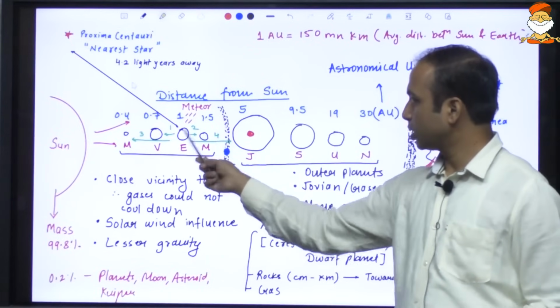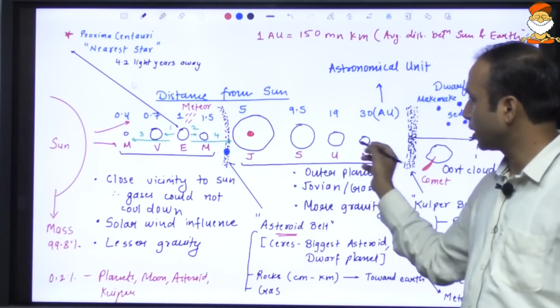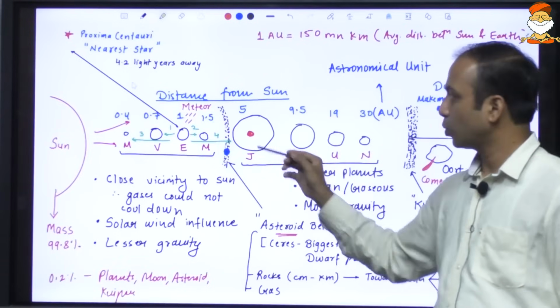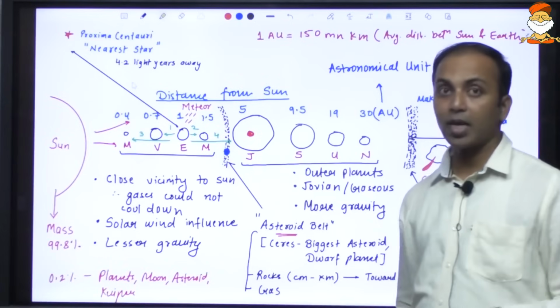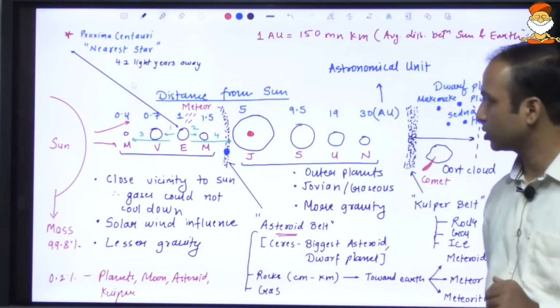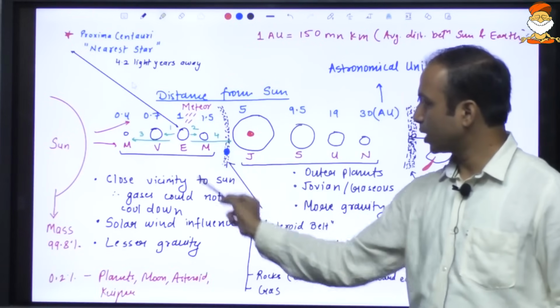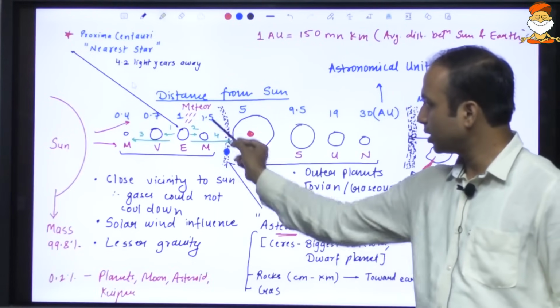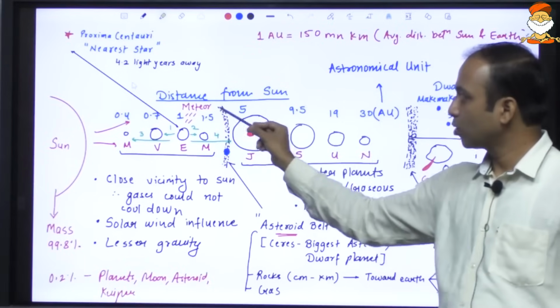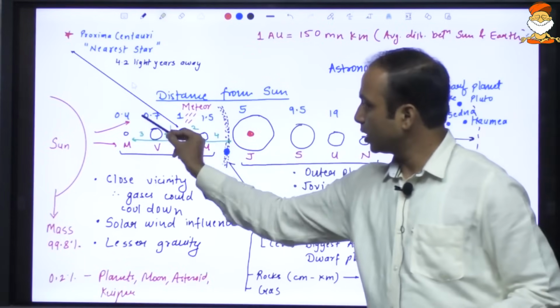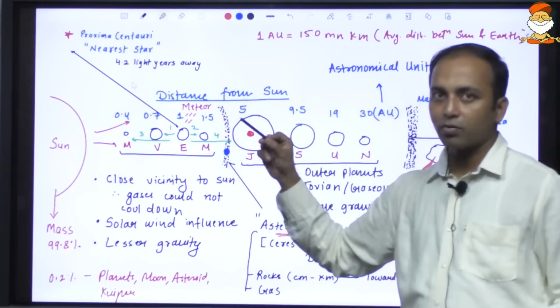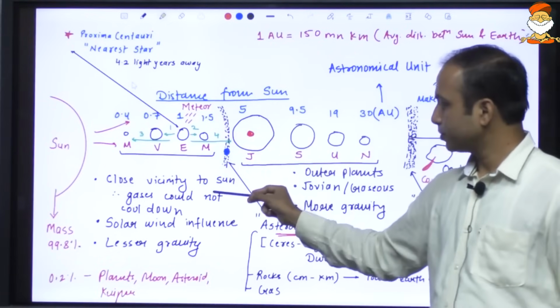The inner planets are relatively short, these are relatively bigger. UPSC will ask the question why these are relatively shorter. Analytical questions, analytical based questions. These are relatively smaller because they are very close to the sun, and because of that the atmosphere that they had got blown away. The solar heat storms or the solar waves blew away the atmosphere.